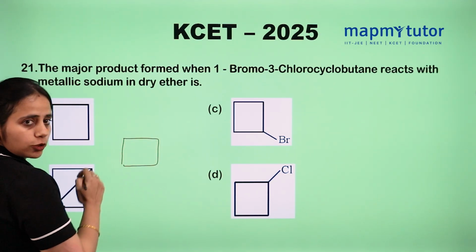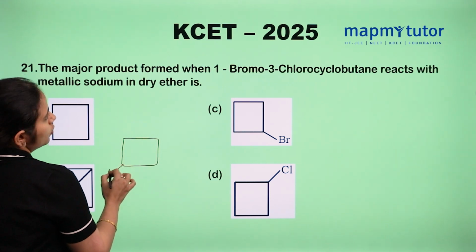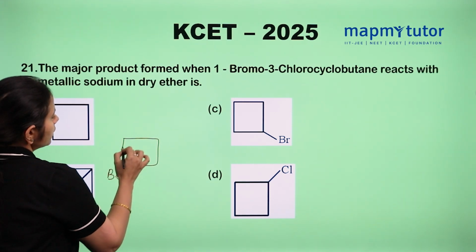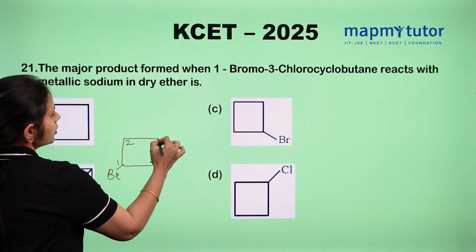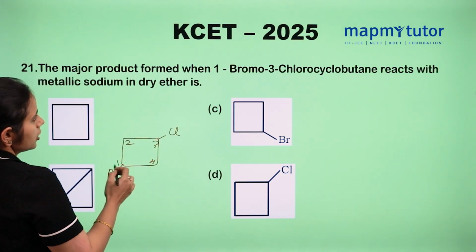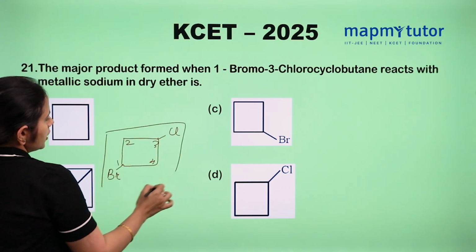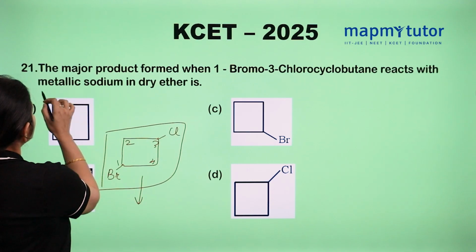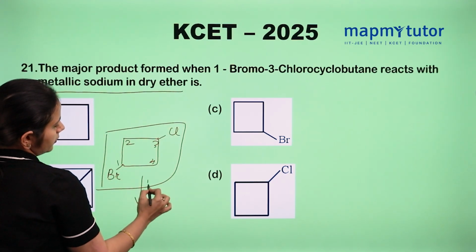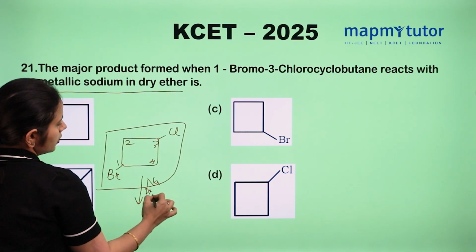1-bromo-3-chlorocyclobutane. This is a cyclobutane, with 1-bromo and 3-chloro. 1, 2, 3 and 4, so this is the third position, chlorine over here. This is our reactant. The question asks what will happen when we react this with metallic sodium in dry ether.